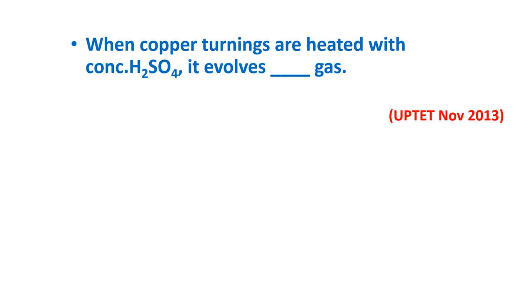When copper turnings are heated with concentrated H2SO4, it evolves dash gas. SO3, SO2, H2S, H2. The answer is SO2, sulfur dioxide.